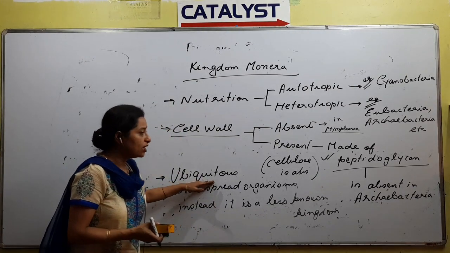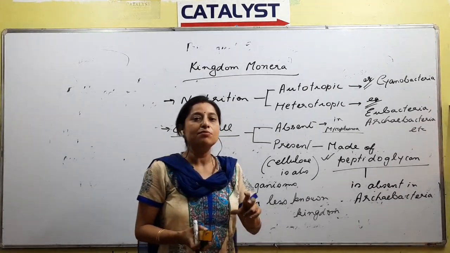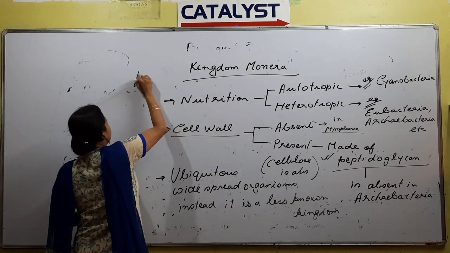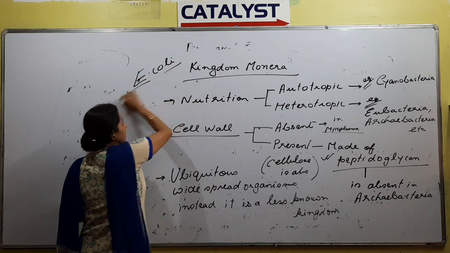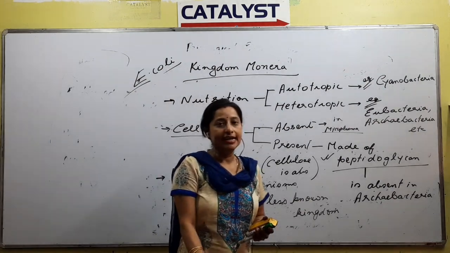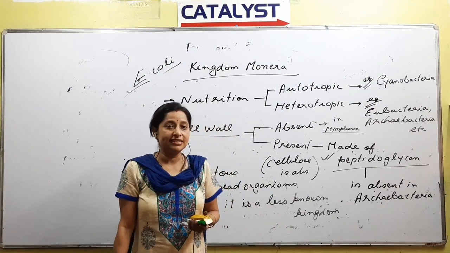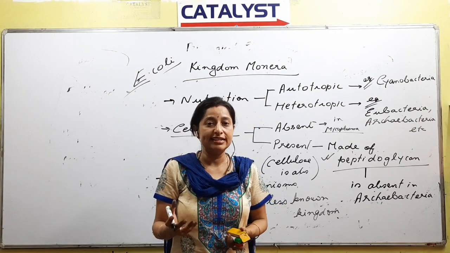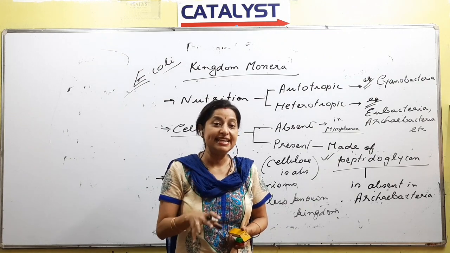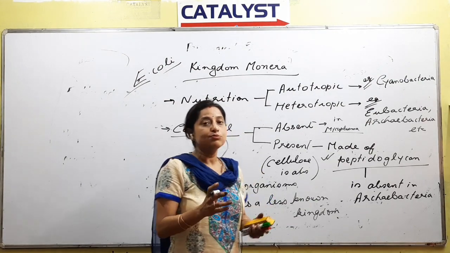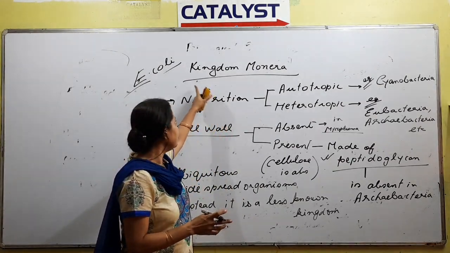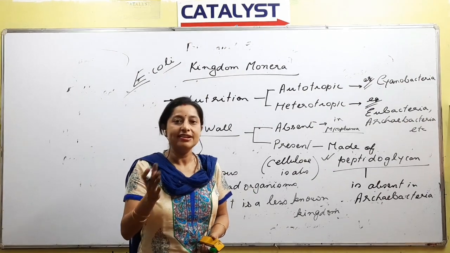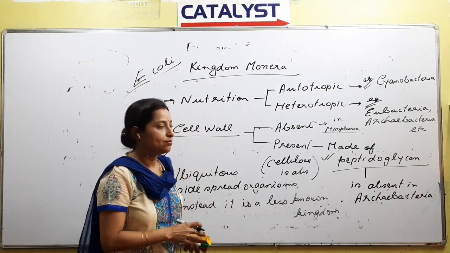Ubiquitous, present almost everywhere. One best example could be E. coli also. Have you heard this word? E. coli, Escherichia coli, right? This is a type of bacteria that is very useful and it is present in the intestine of human beings, right? Just to give an example, many kinds of organisms could be present almost everywhere, either inside the body or outside the body also.